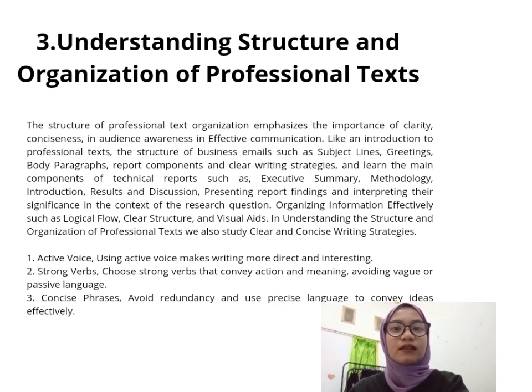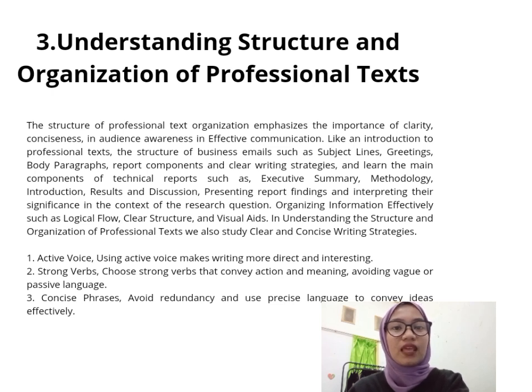Presenting report findings and interpreting their significance in the context of the research question. Organizing information effectively, such as logical flow, clear structure, and visual aids, in understanding the structure and organization of professional text. We also study clear and concise writing strategies.